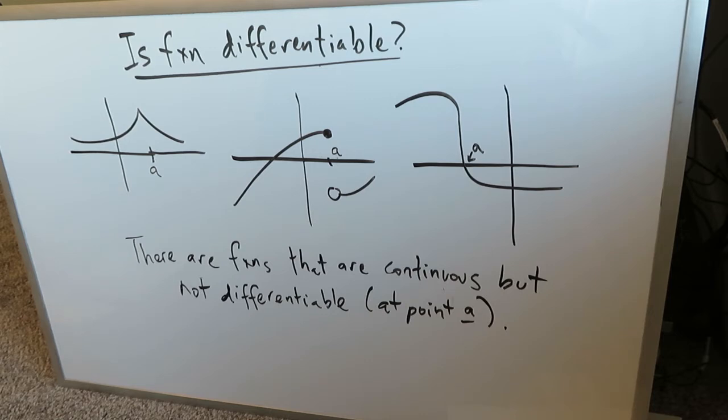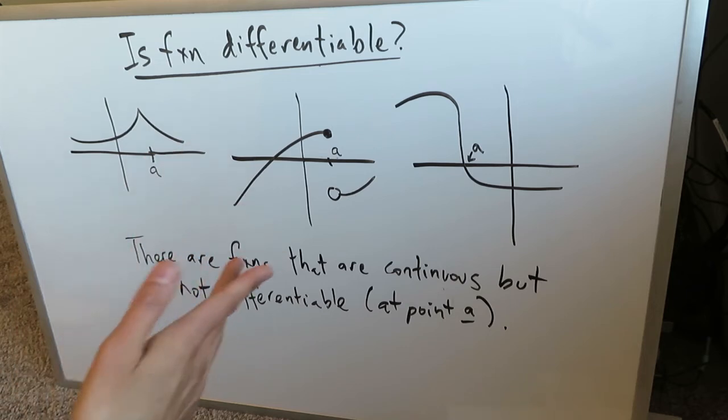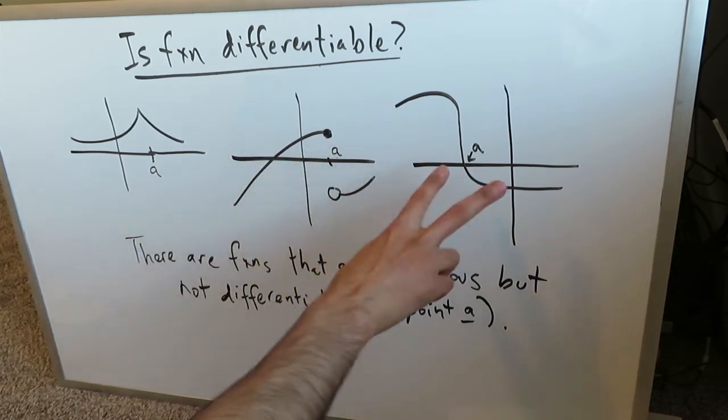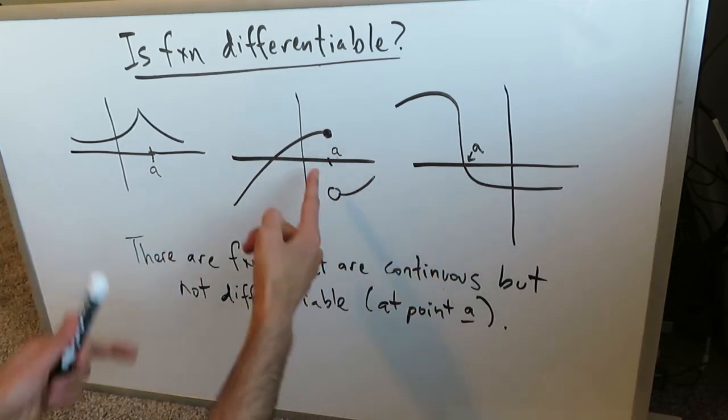So remember, if you can do a derivative on a point on your curve, then at that point the function happens to be continuous. There's no break or any sort of formation in that curve which prevents you from doing the derivative. And then we know that the converse or the opposite of that statement is not always true, therefore that opposite statement becomes false. But there are functions that are continuous at a given point like A, but they're not differentiable. And here are three types of examples. 2 of them are continuous, 1 is discontinuous.